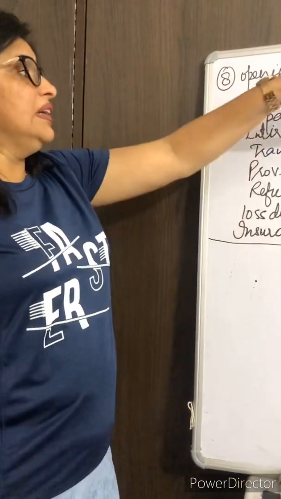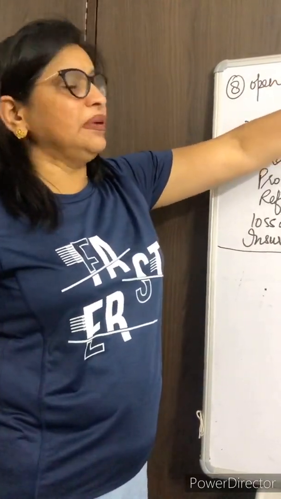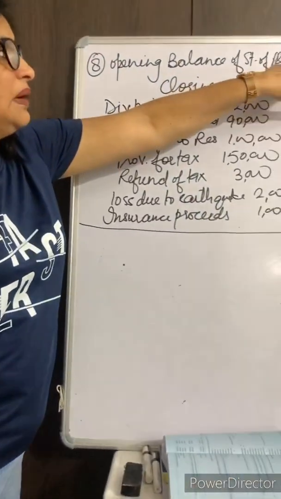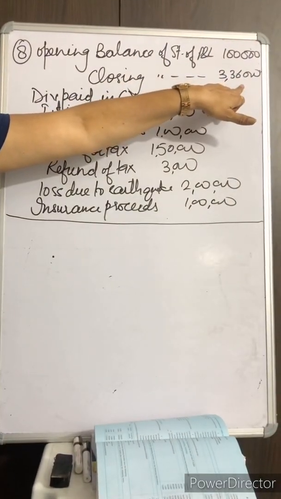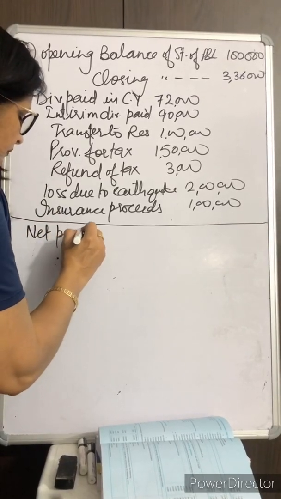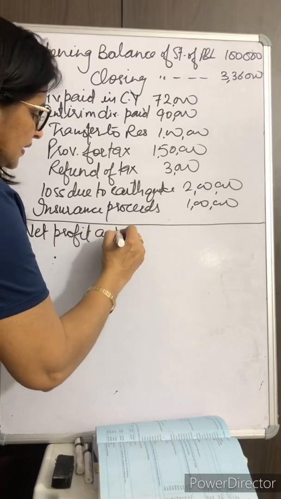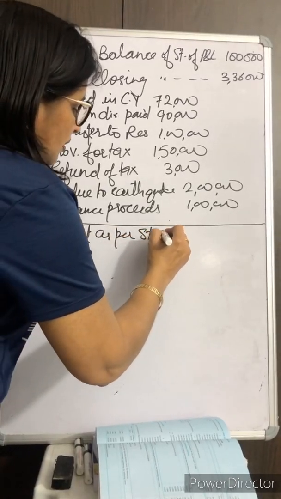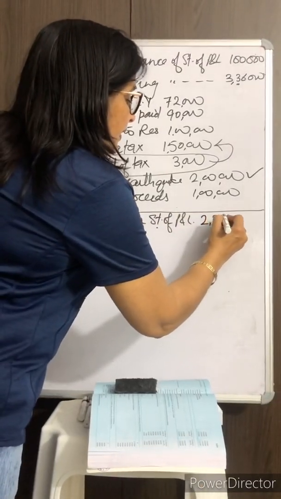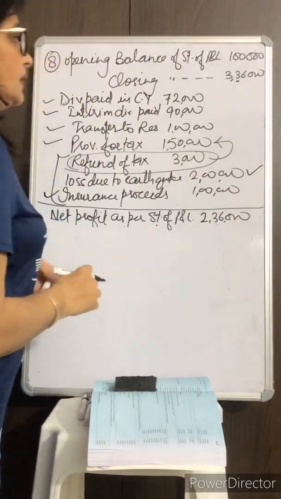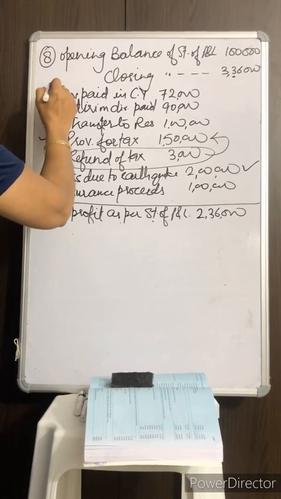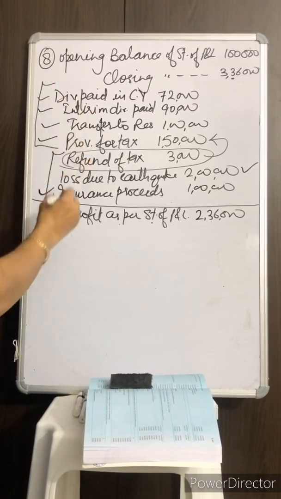First of all, we'll take the profits as per statement of profit and loss by subtracting the previous year balance from the current year's balance. It means net profit as per statement of profit and loss is 2,36,000. The difference of these two is 2,36,000. After that, we'll add these 4 items.